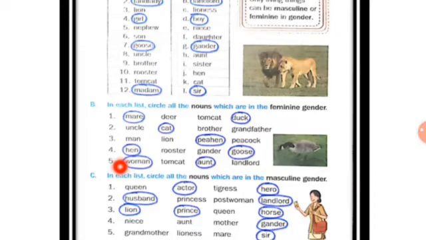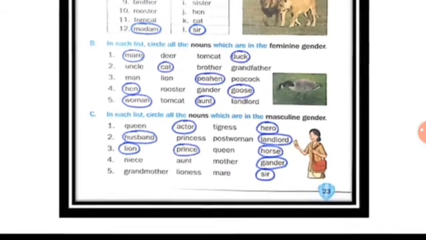Understood? Now the fifth one. Woman, tomcat, aunt, landlord. Now here woman and aunt, they are feminine gender. Tomcat and landlord, they are masculine gender. So you have to circle woman and aunt.